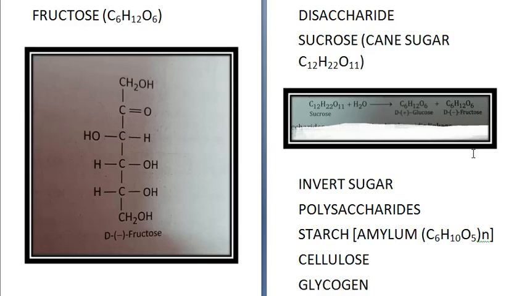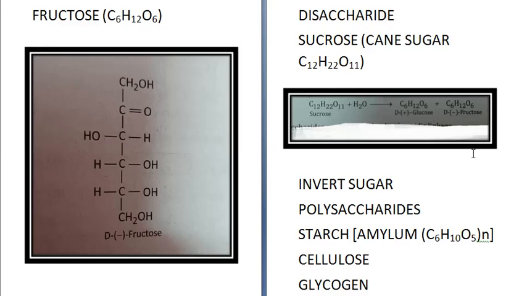Next polysaccharide is cellulose. Cellulose is a straight chain polysaccharide which is found only in plants. It is composed of only beta D glucose units which are joined by glycosidic linkage between the first carbon and fourth carbon of the two glucose units.